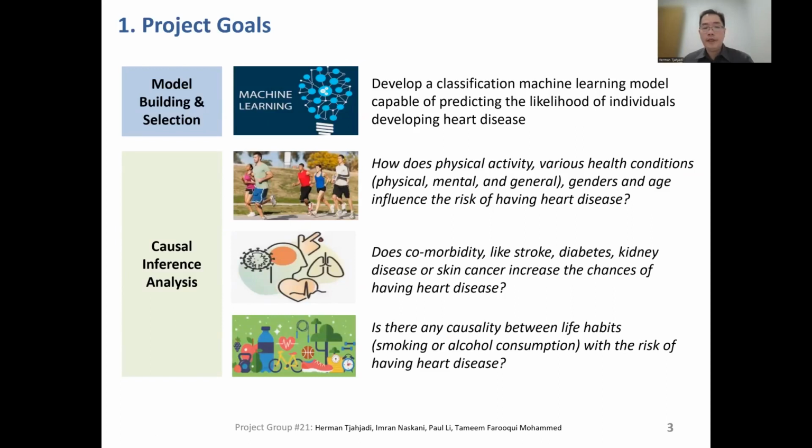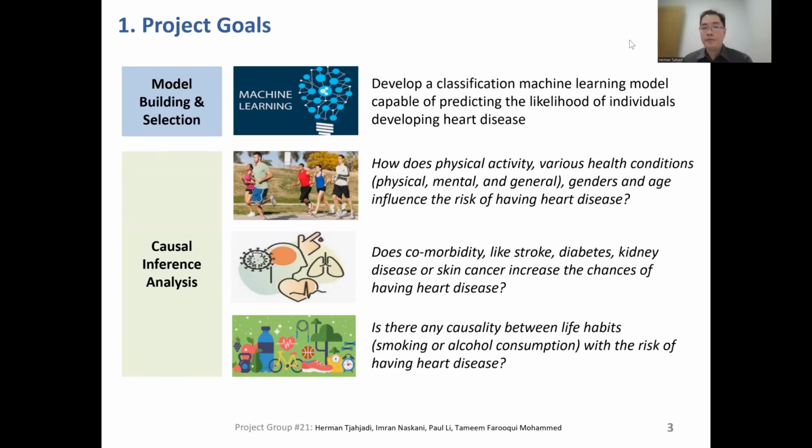And secondly, we have 3 causal inference analyses to examine how physical activity and various health conditions influence the risk of having heart disease. Does comorbidity like stroke, diabetes, kidney disease, or skin cancer increase the chances of having heart disease? And lastly, is there any causality between life habits and the risk of having heart disease? So with this introduction, I'll hand over to Tameem to talk about EDA and feature engineering.